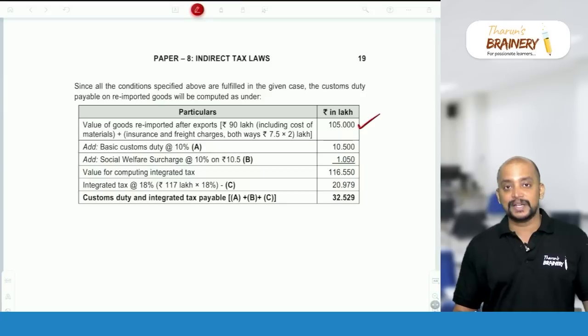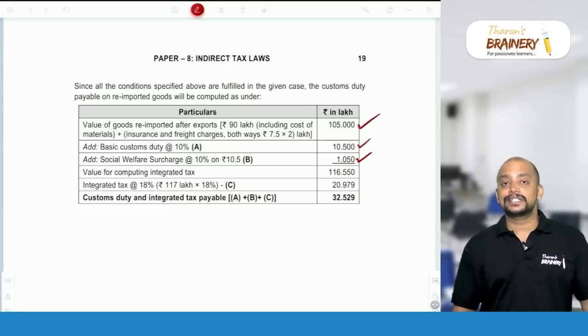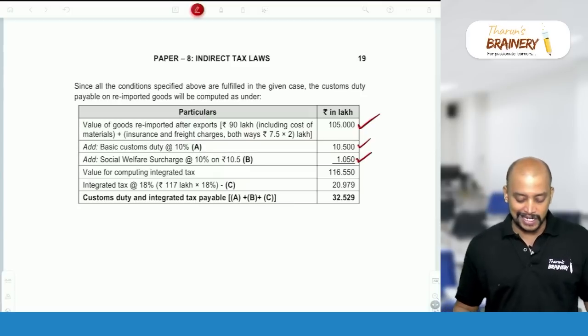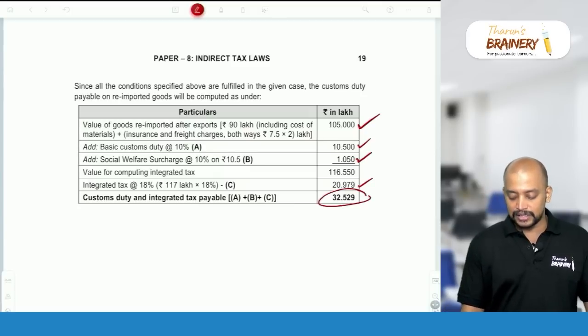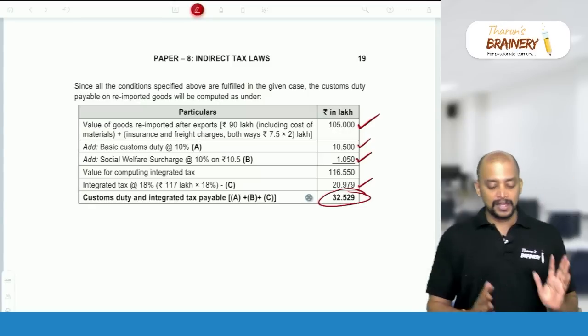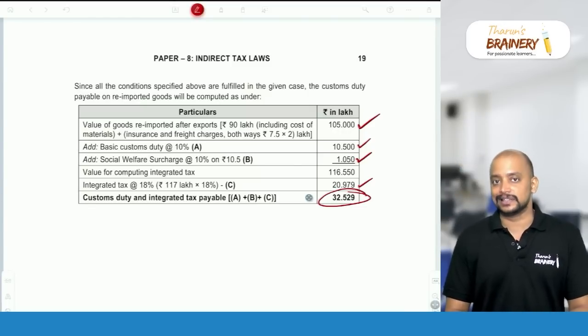So on 105 lakhs, basic customs duty 10% is 10.5, social welfare surcharge is 1.05. Then while computing IGST, we need to add value plus basic customs duty plus social welfare surcharge, and on that 18%. So this 32.529 is the total customs duty payable. So with this, we completed the RTP discussion of May 23.